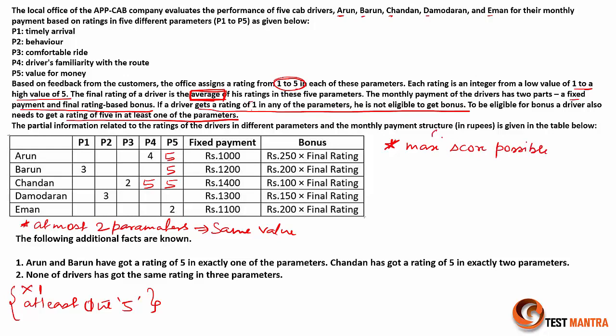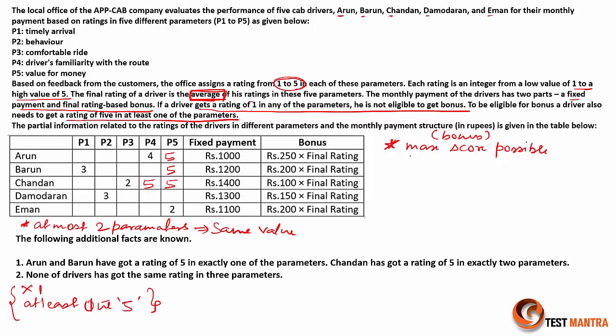I'm talking about a case where a person gets a bonus. What can be his maximum score possible? Let's try to identify this. So 5 parameters are there. Maximum score. So what are the conditions? To get a bonus, he should not get 1 in any of the given parameters, and at least one 5 should be there, and maximum two parameters can have the same values.